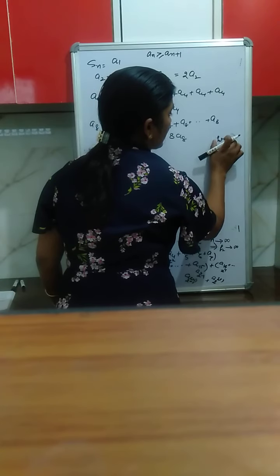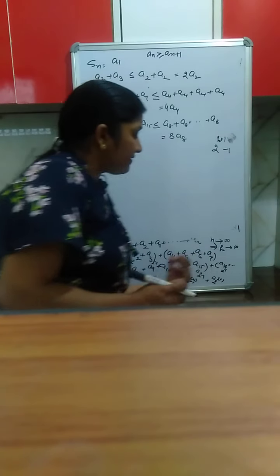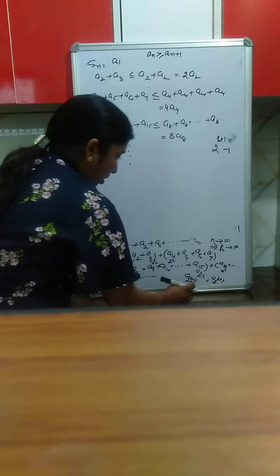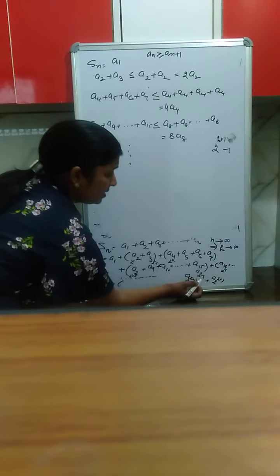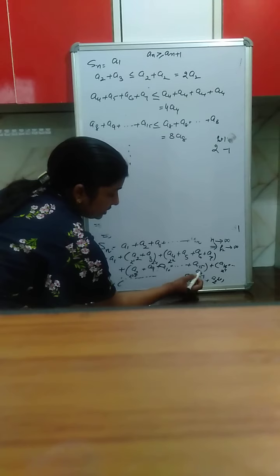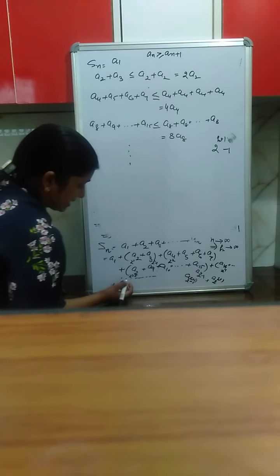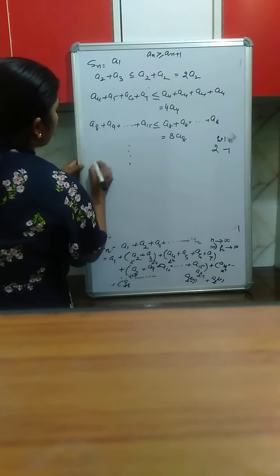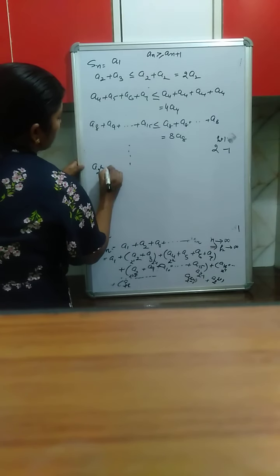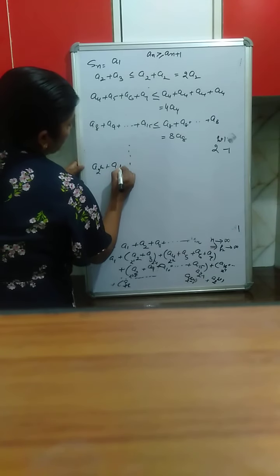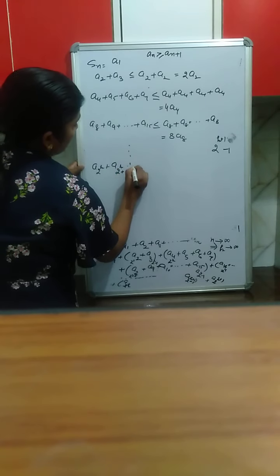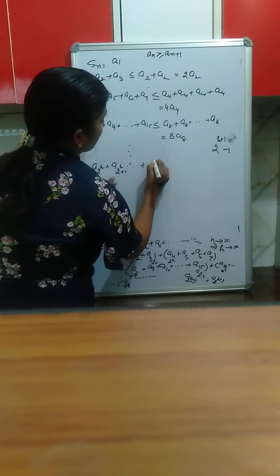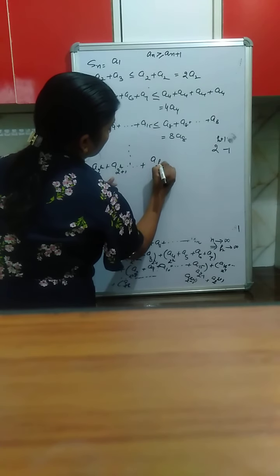This is 2 raised to the power k plus 1 minus 1, which means the previous term of a 2 raised to the power k plus 1. And the group which ends at 2 raised to the power k plus 1 minus 1 starts from a 2 raised to the power k. So the last group is a 2 raised to the power k, a 2 raised to the power k plus 1, up to a 2 raised to the power k plus 1 minus 1.